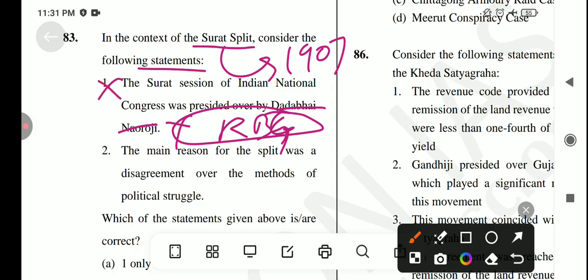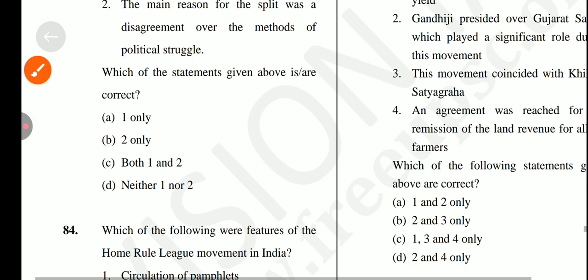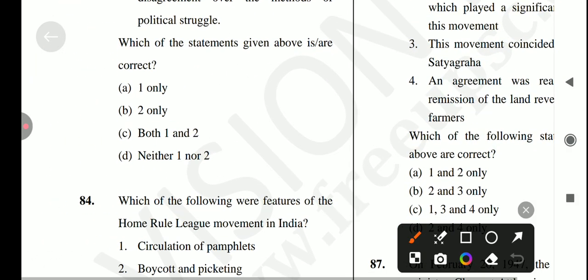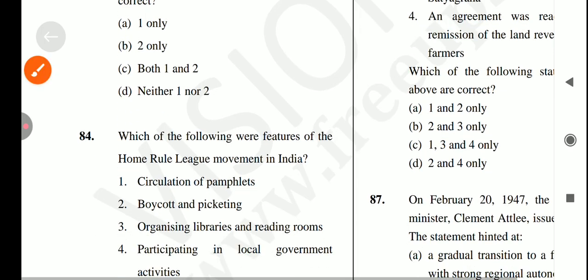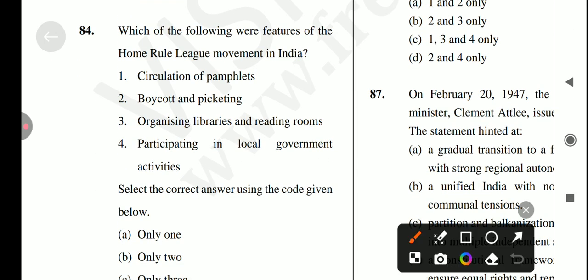Next is the main reason for the Surat split was the disagreement over the method of political struggle. Yes, it's a correct statement. So the answer for this question is option number B. Only 2 is correct.